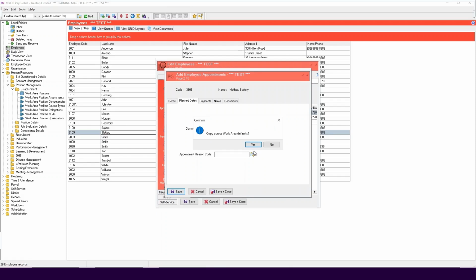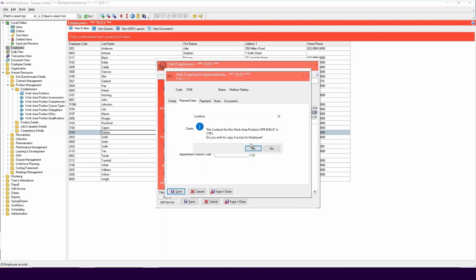After pressing Yes, the Copy Across Work Area Defaults Confirm message appears. If you select Yes, default values, location, department, and DIMS from the associated work area record will be copied to the relevant fields on the employee record. If you select No, this will not be copied and you will need to update these manually.